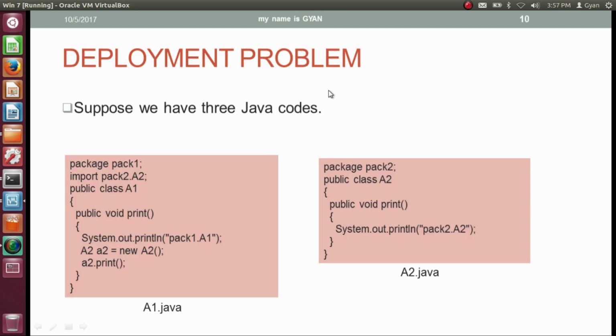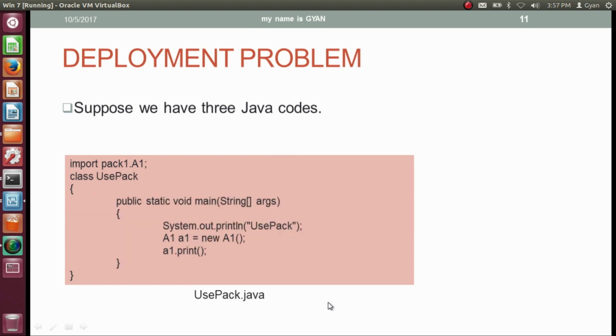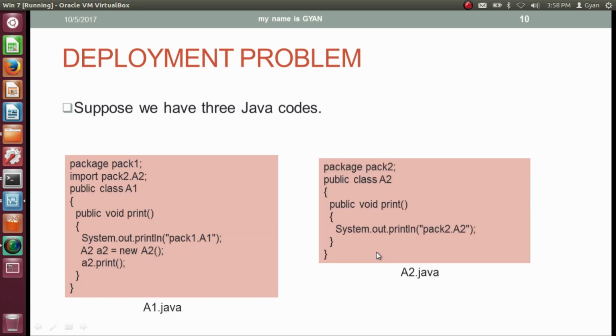Another problem in the previous versions of Java, Java 8 or before, was the deployment problem. Suppose we have three Java codes, a1.java, a2.java and usepack.java. The package statement of a2.java is package pack2 and the class defined by a2.java is the public class a2. The method print of a2.java prints pack2.a2.